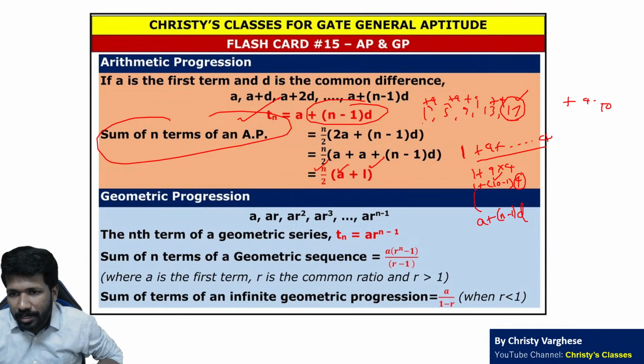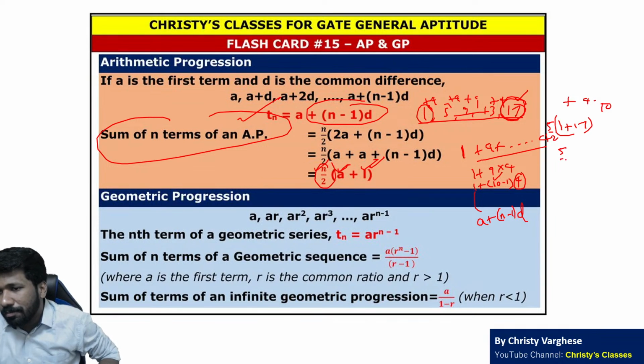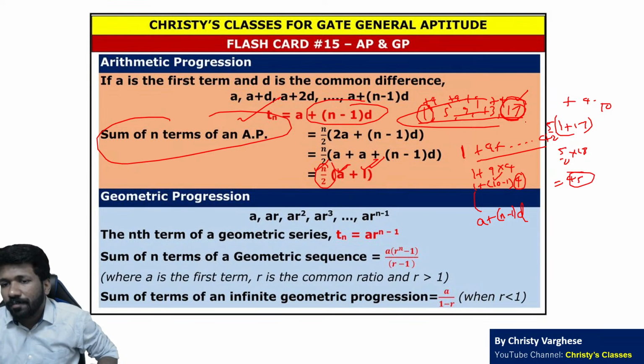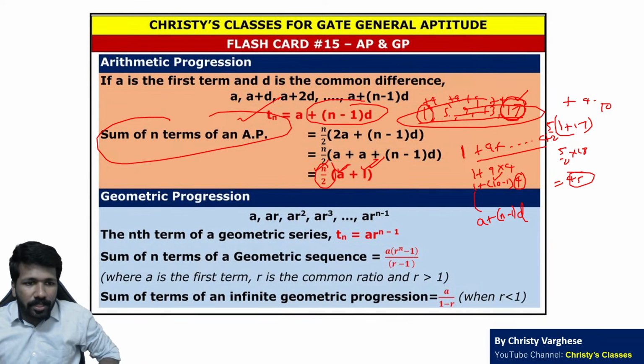But I will illustrate. For the sum of these 5 terms, first term 1, last term 17. So 1 and 17 add करना है. That is first term plus last term, n by 2. 5 terms है तो 5 by 2 into 1 plus 17 करना है. That is 5 by 2 into 18. That is 5 into 9, 45. 45 होगा ये 5 terms का sum. So that is these two formulas.